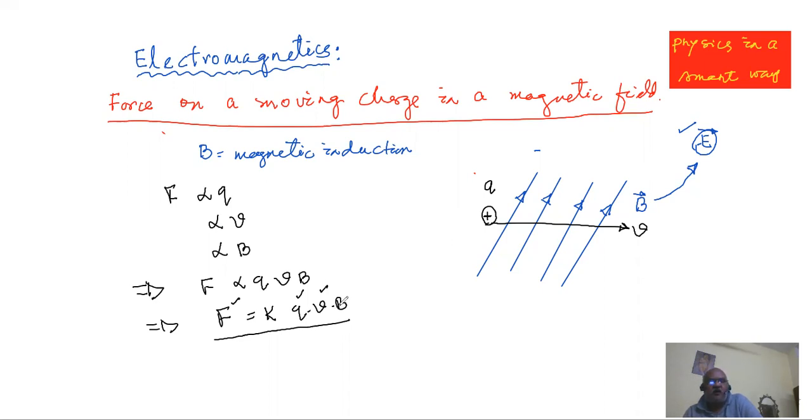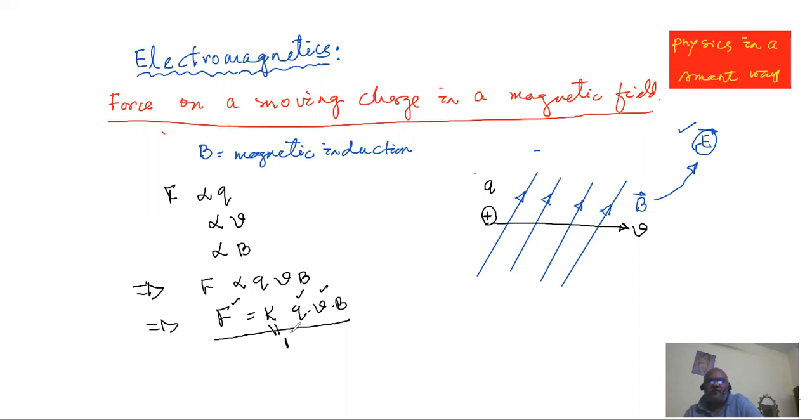Our scientists, the early pioneers in this field, were really intelligent fellows. They have fixed the SI unit of B in such a way that this proportionality constant is always reduced to 1. Of course, if the proportionality constant is not equal to 1, that becomes 2 or 3 or like that.